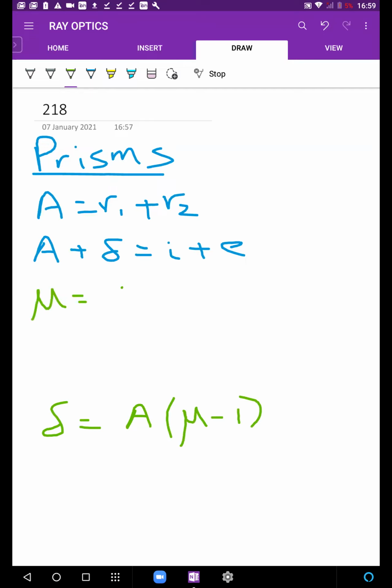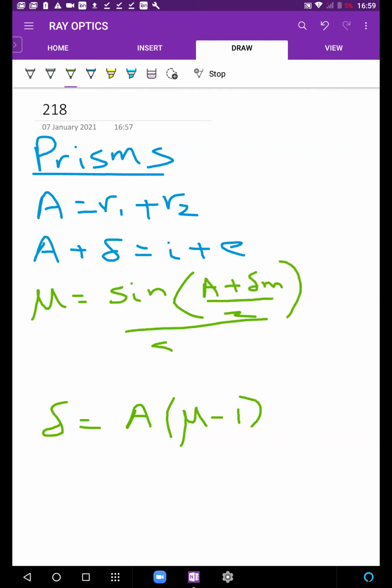This is always valid. Sine A plus delta M by 2 divided by sine A by 2. Okay, always valid.